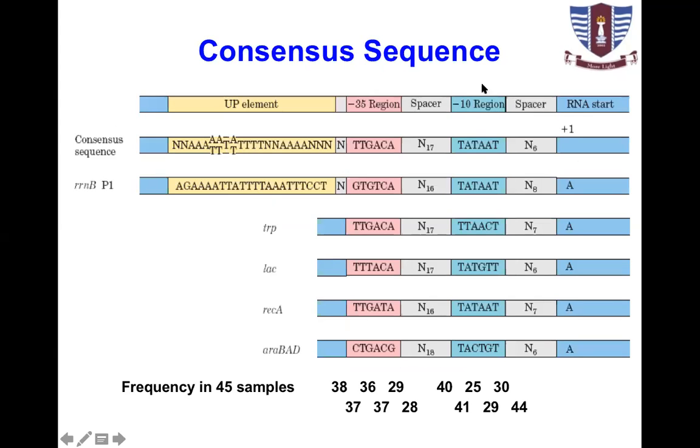Look at these regions in prokaryotes. These are different genes aligned onto one another. There is a spacer of approximately 5 to 10 nucleotides. There is a minus 10 region, and that region is TATAAT in prokaryotes. There is a spacer of approximately 17 to 18 nucleotides, and then if we add all these nucleotides, it becomes approximately 35. So there is the minus 35 sequence. There are some variations. However, most of the sequences are conserved. These two regions are conserved.